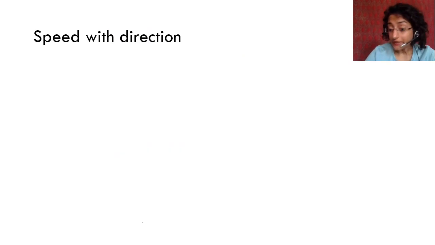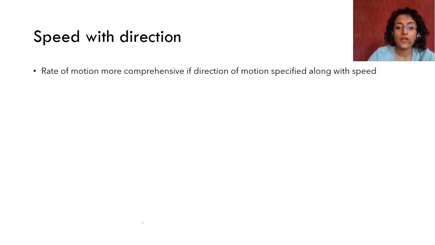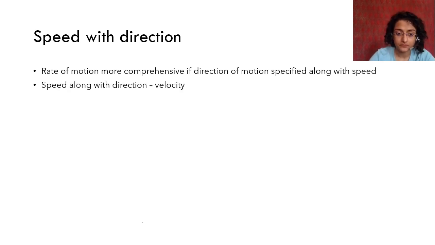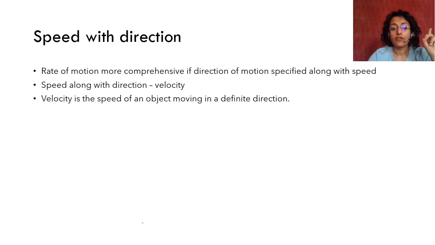Now you saw distance with direction was displacement, right? If you add direction to speed, the rate of motion is more comprehensive. It is more detailed and you can understand it better. Speed along with direction is called velocity, right? Velocity is the speed of an object moving in a definite direction.